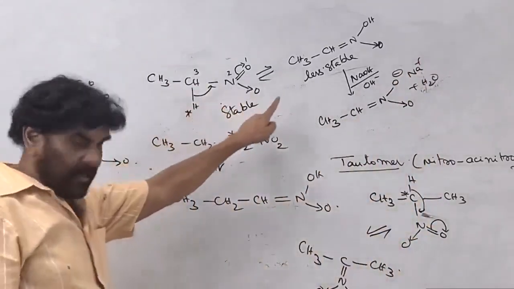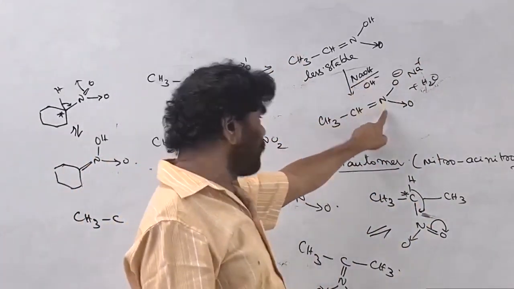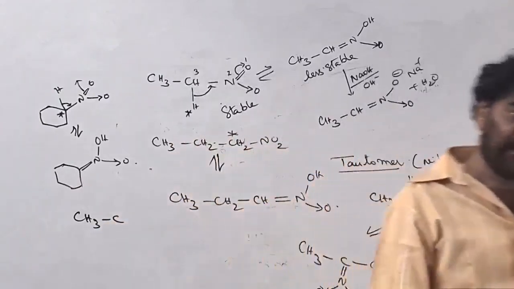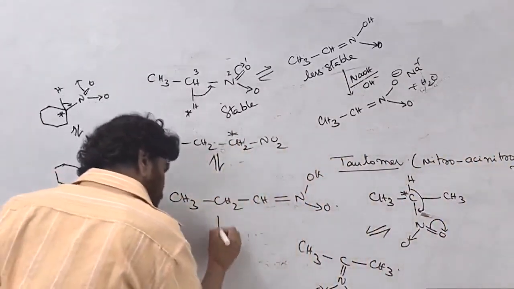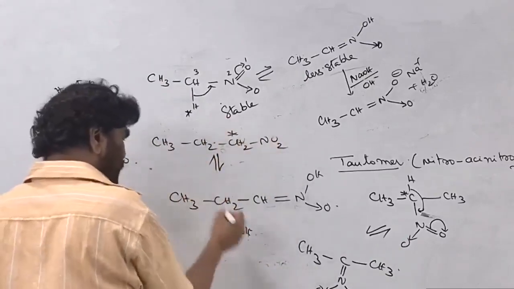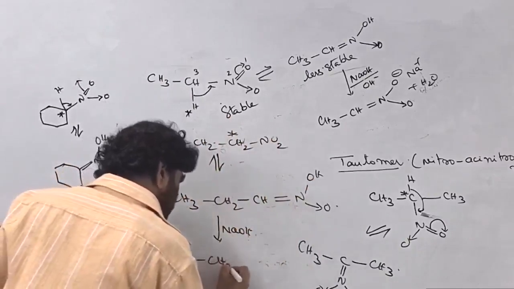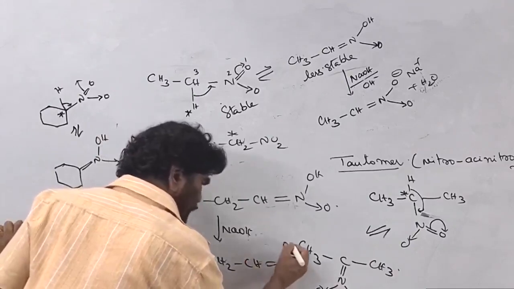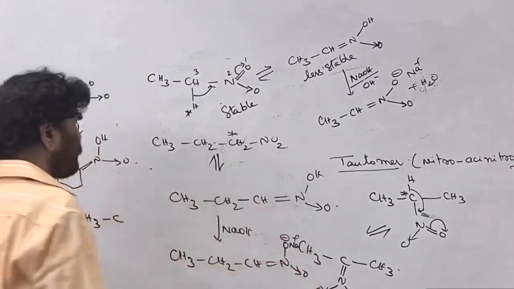Primary nitro compounds react with sodium hydroxide to form sodium salts. So we need not say only sodium hydroxide; any base works. Now you take 1-nitropropane, on treatment with sodium hydroxide it is soluble and forms the salt, that is CH3CH2CH=NO2 minus Na plus, the sodium salt.